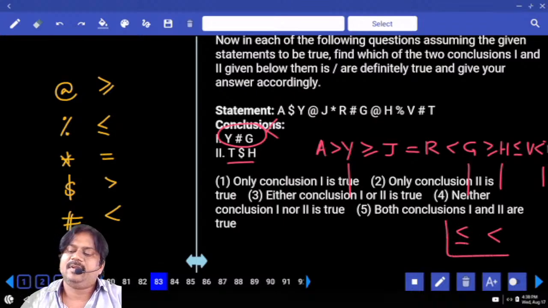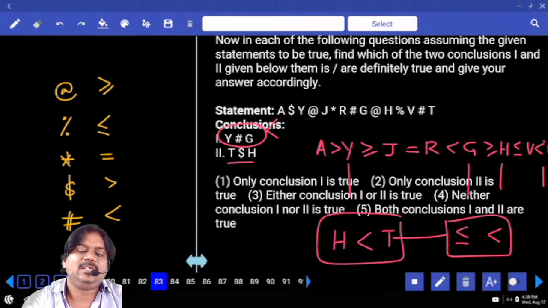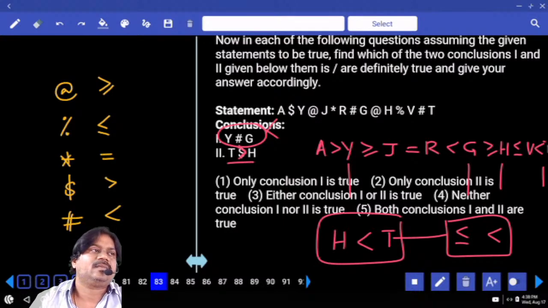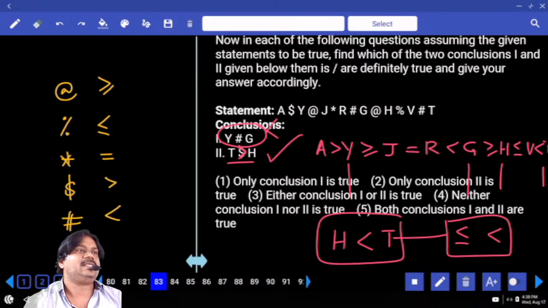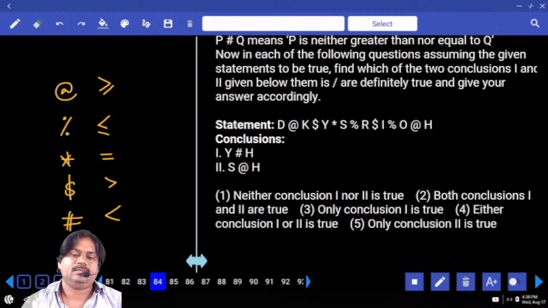T and H. So T and H, clearly we have information which is less than or equal to and less than. From these two, what can we get? Less than. H is less than T as per the given statement. And what does dollar represent? Greater. So are both same? Yes. Is it true or false? True. Answer for the question is only 2 is true.